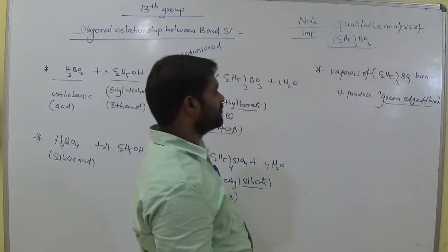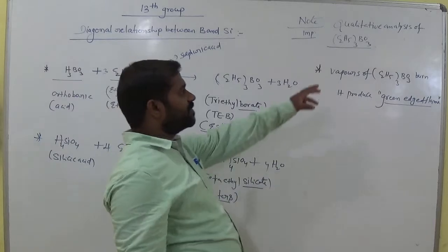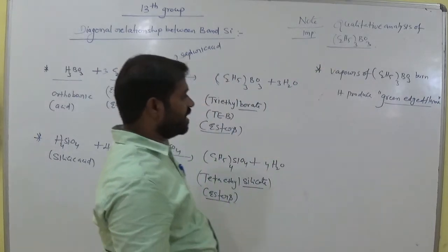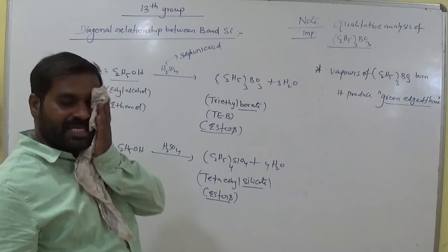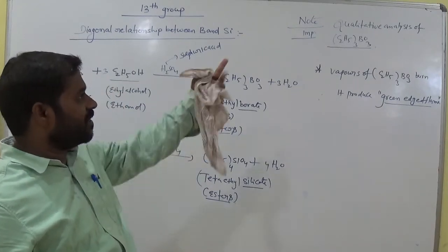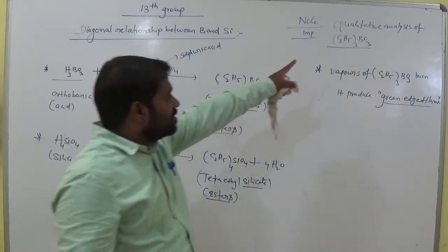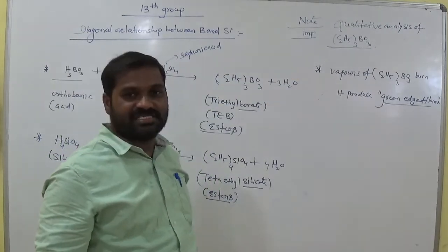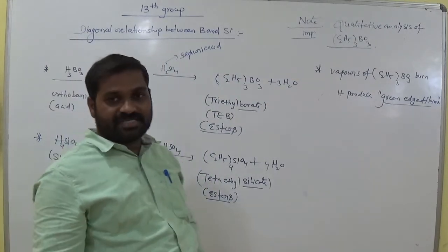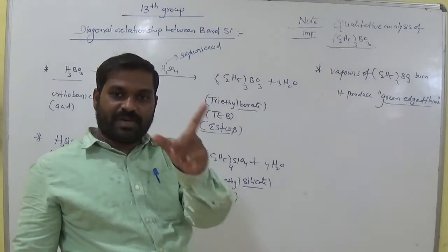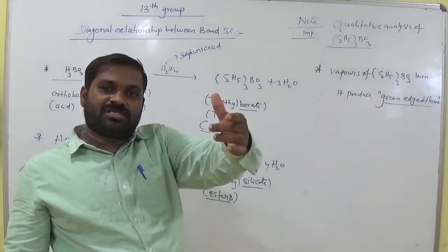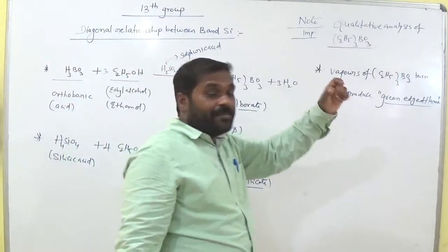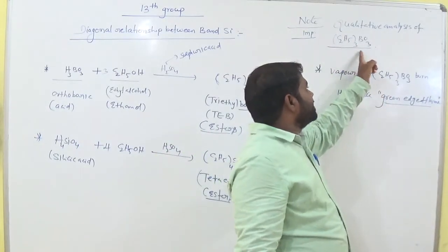Okay. So suppose the vapors of this triethyl borate undergo burning, it produces a green color flame. So that is the identification of triethyl borate. That is called qualitative analysis. That means if vapors are there, they undergo burning. Suppose it gives a green color flame, that means the vapors contain triethyl borate.